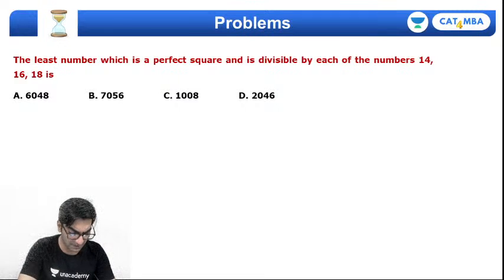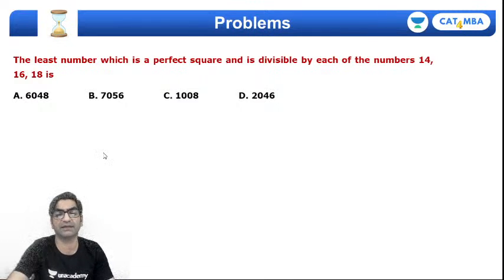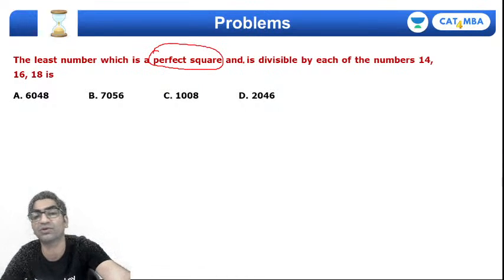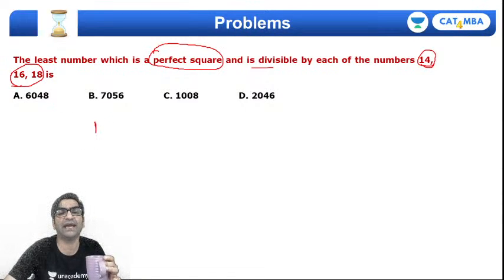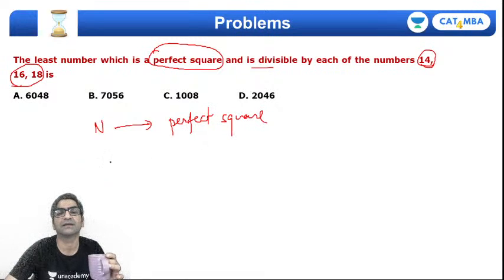Right, let's look at this one. The least number, right? And Q's are important, right? Least number, which is a perfect square. So whatever number I want it to be a perfect square. I want it to be square of something. And also divisible by each of the numbers 14, 16 and 18, right? So n is a perfect square and n is divisible by 14, 16 and 18, है ना?